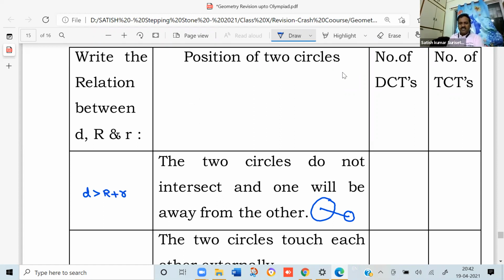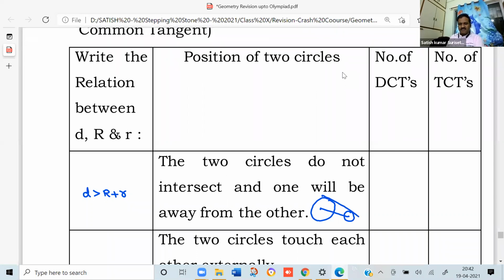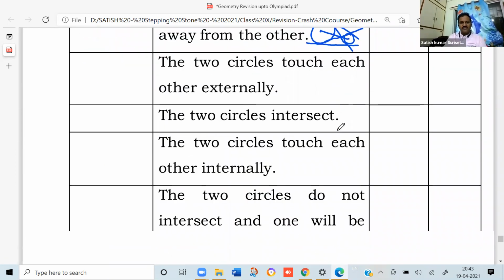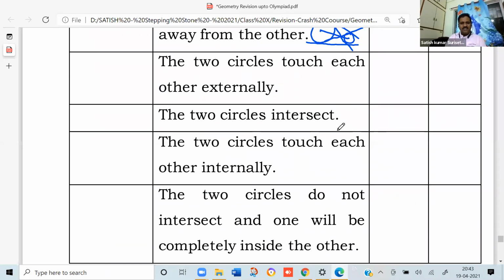Now from this figure you can understand how many direct common tangents are possible. One is here and another is here. So two direct common tangents are possible, and you can also have two transverse common tangents. One you can draw like this, and another you can draw like this. In a similar manner, let us do the next. Stop the video, try all this and then verify.